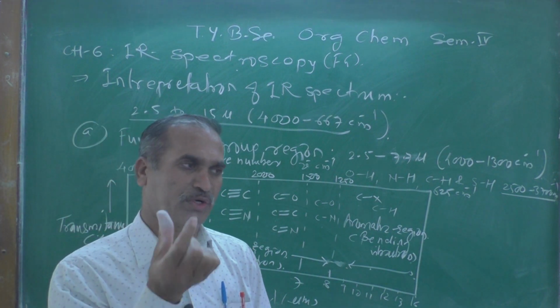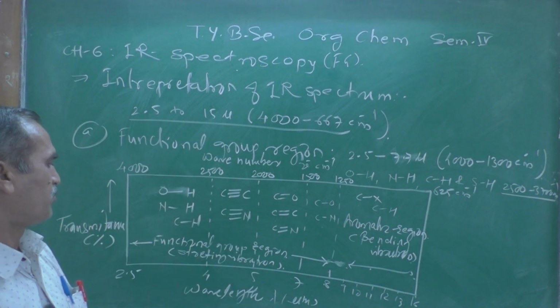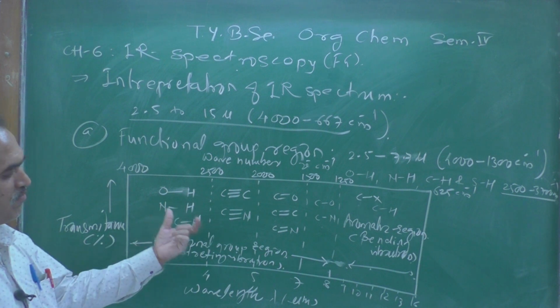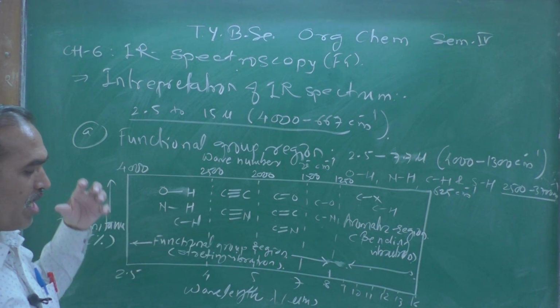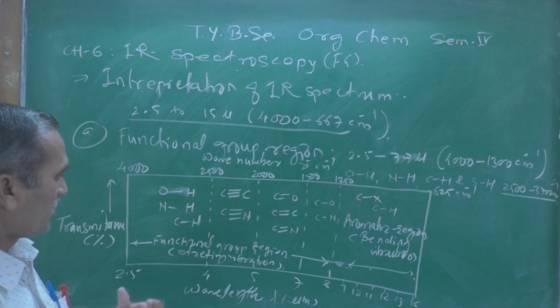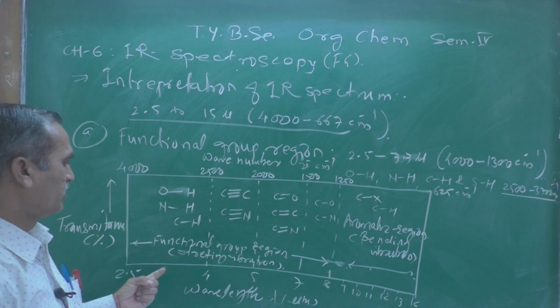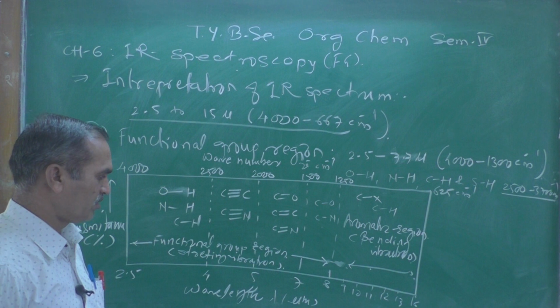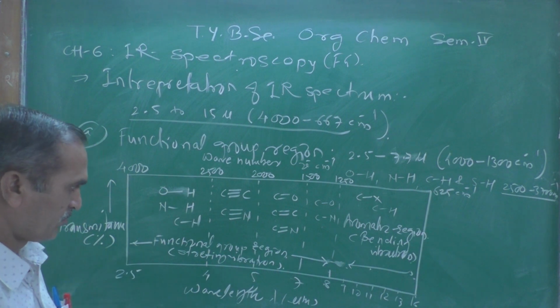From an organic point of view, what is important? The important one is the functional group region, and that functional group region is due to stretching vibrations.